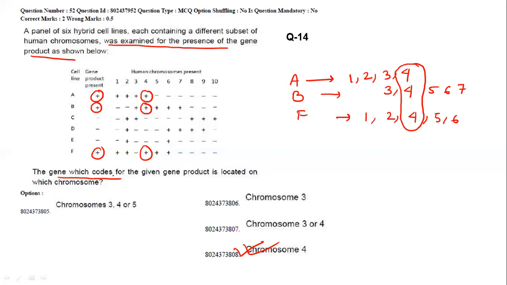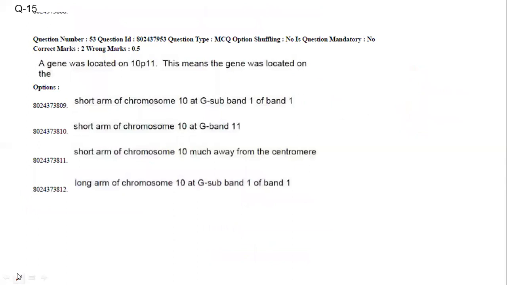The gene which codes for the given gene product is located on chromosome number 4. Because chromosome number 4 is present, only then is the positive gene product possible, right? So the answer is chromosome number 4. Now, next question.